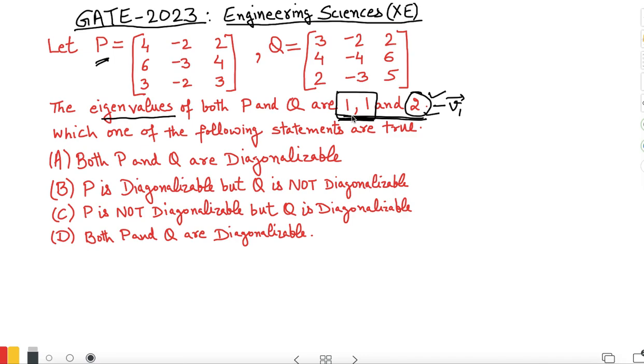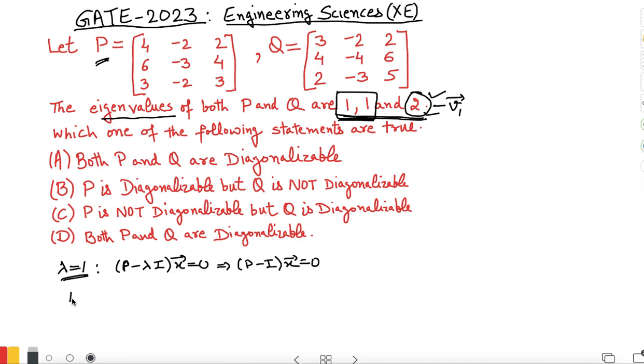So let us check for the P matrix. If the eigenvalue lambda is 1, to calculate the corresponding eigenvectors we need to solve the homogeneous equation (P minus lambda I) times x vector equal to 0. Because lambda is 1, we only need to solve (P minus I) x equal to 0, a homogeneous system.